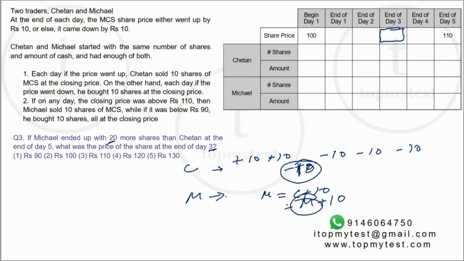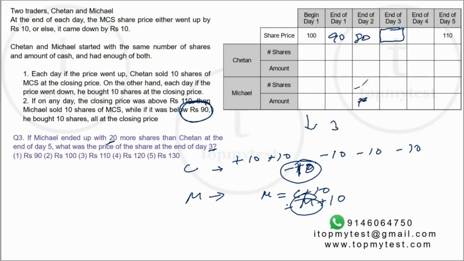Now, when can Michael buy? Michael can buy only when the price goes below 90. Now, for the price to go below 90, it has to first reach 90. So from 100, if it reaches 90, that's one drop. Then if it goes to 80, that's another drop. Then Michael will buy.